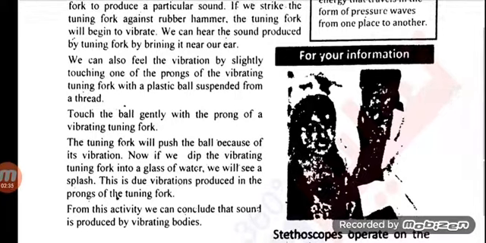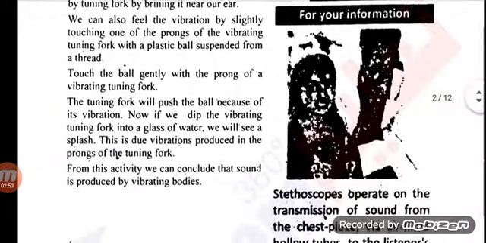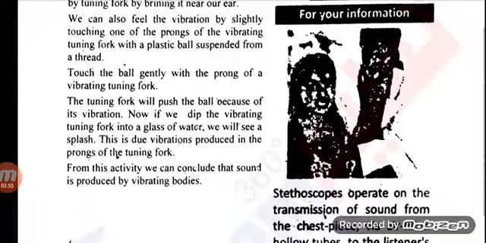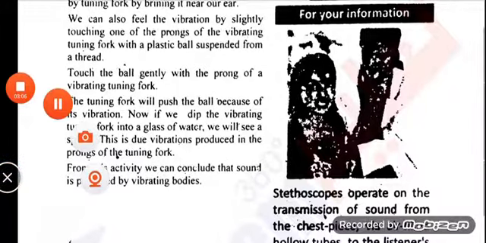We can also feel the vibration by slightly touching one of the prongs of the vibrating tuning fork with a plastic ball suspended from a thread. Touch the ball gently with the prong of a vibrating tuning fork. The tuning fork will push the ball because of its vibration. Now, if we dip the vibrating tuning fork into a glass of water, we will see a splash. This is due to vibration produced in the prongs of the fork.